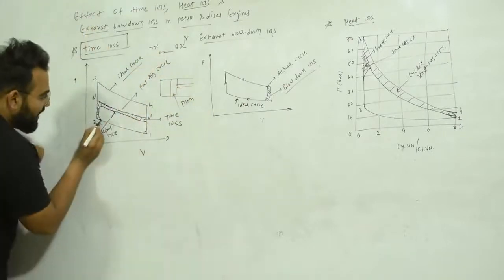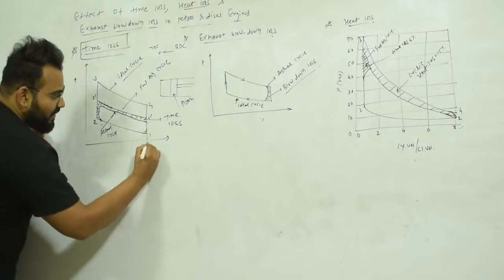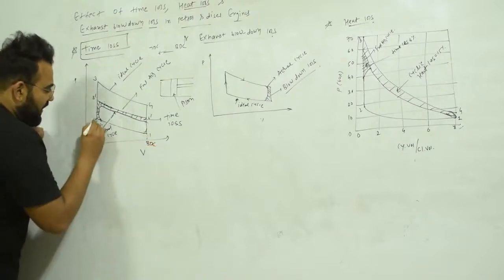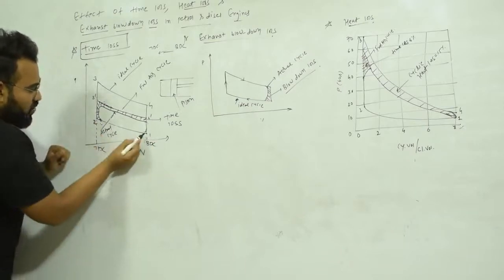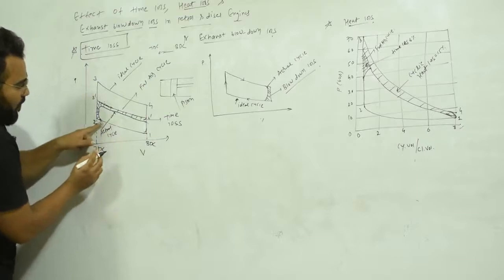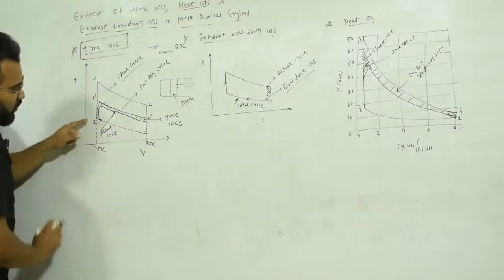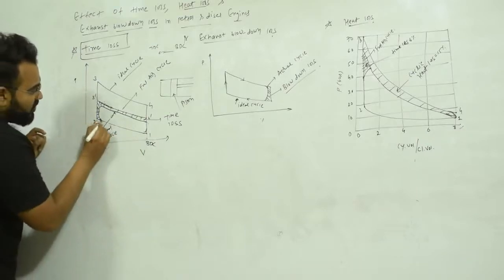So here you can see, this is, let us say, BDC, bottom dead center, and here is TDC. So one is BDC, two is TDC. Before the piston reaches point two, that is TDC, in advance we give the spark.